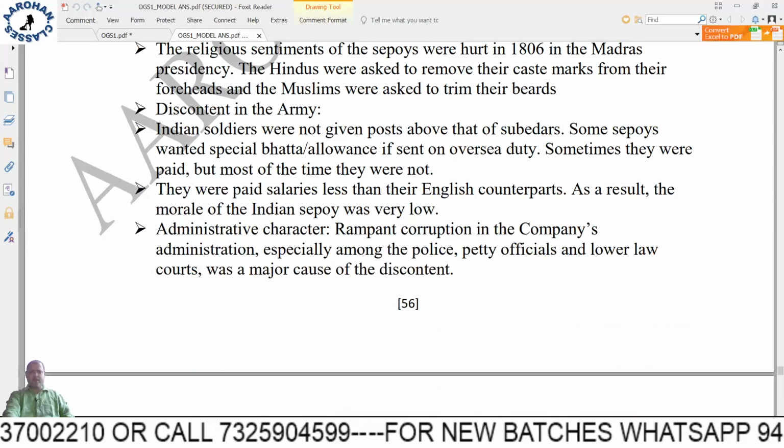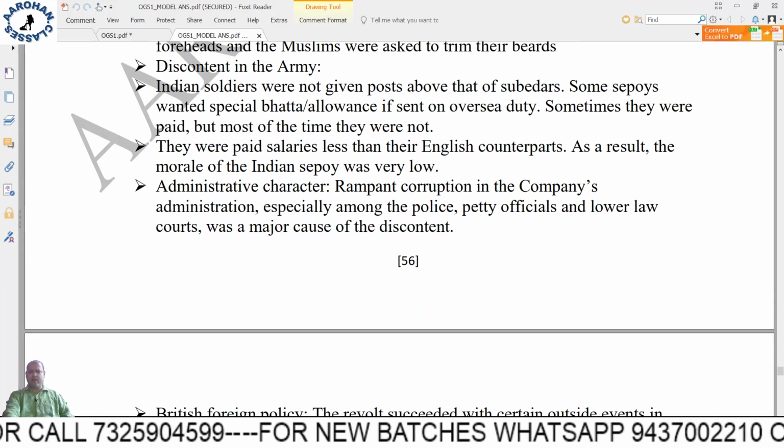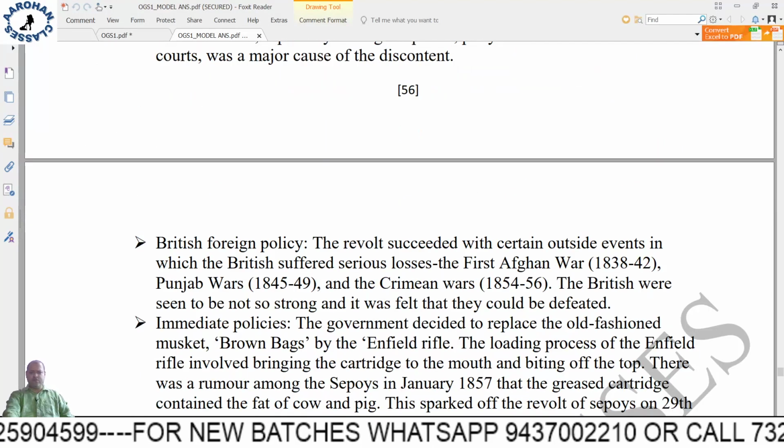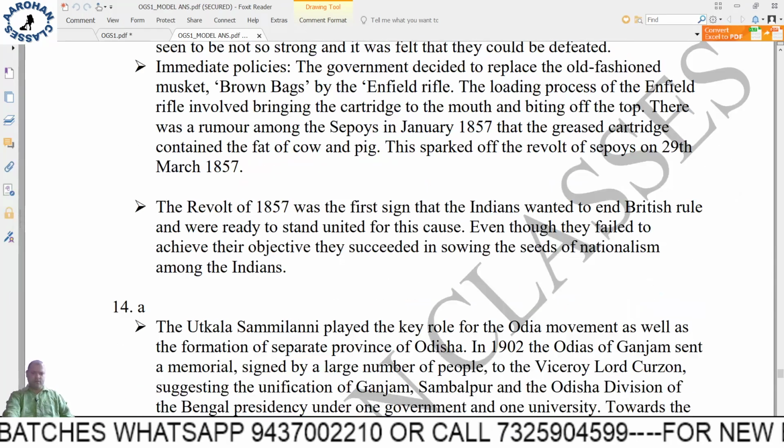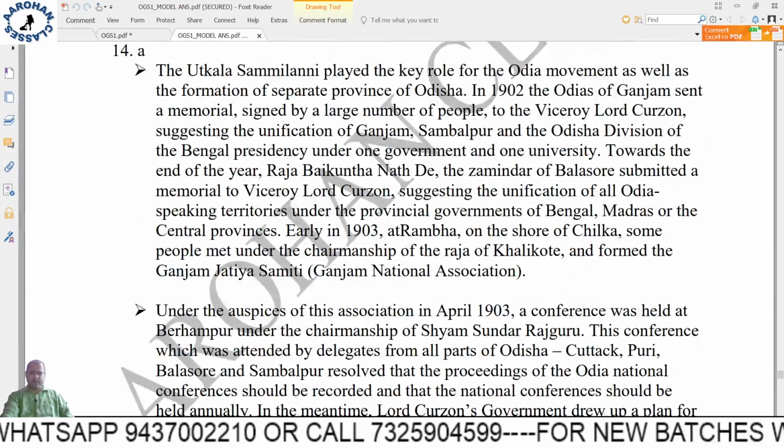Discontent in the army, so military causes are there. Administrative causes are there. British foreign policy, immediate policies. Okay, that's the immediate reason. All these things are there.